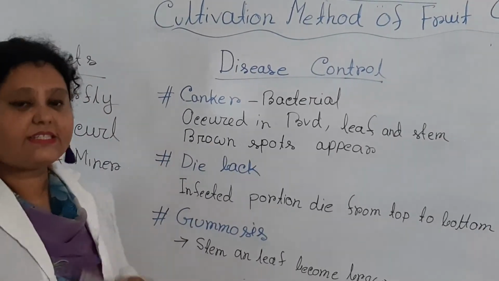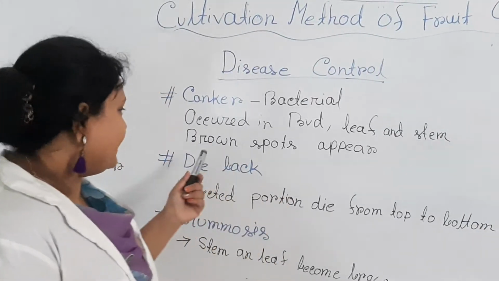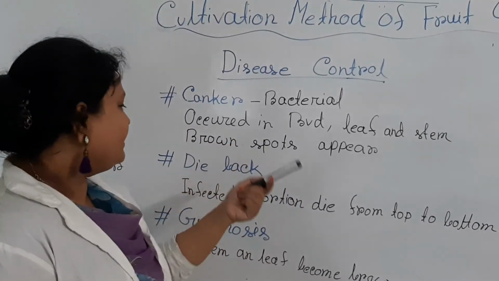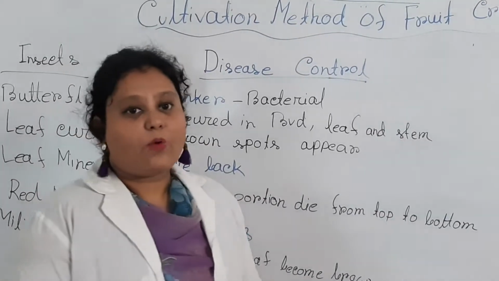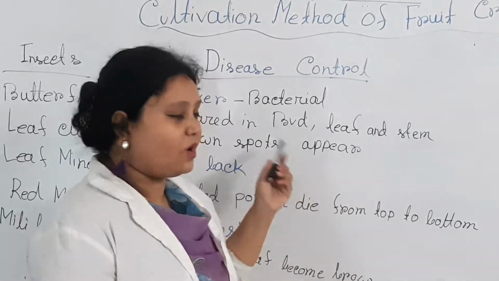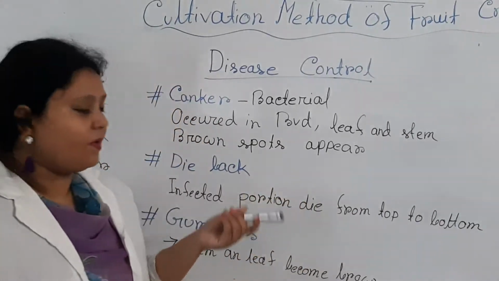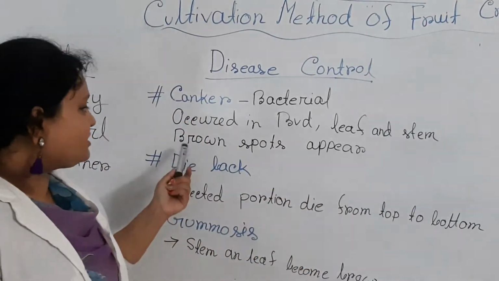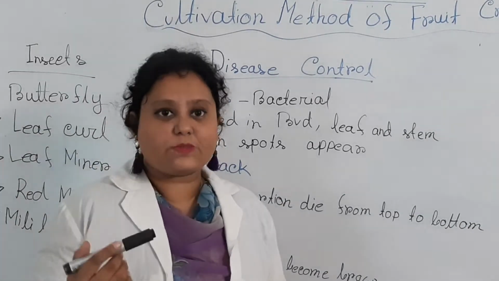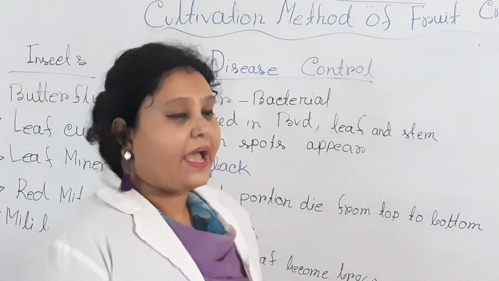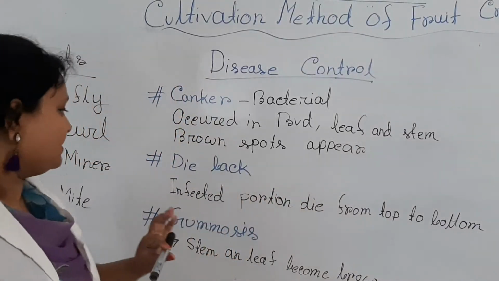The main symptoms of this disease occur in bud, leaves and stem. We can see the symptoms in leaf or bud or stem, mainly brown spots. Brown spots appear in leaves, fruits and stems.